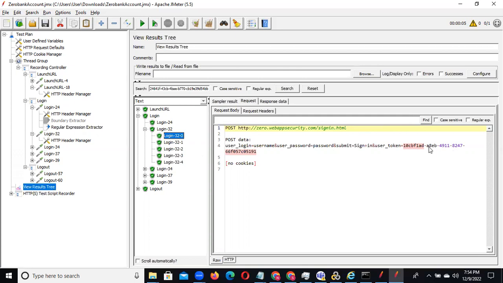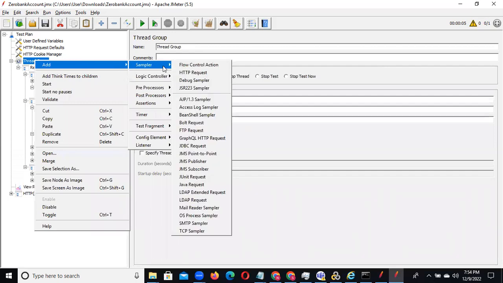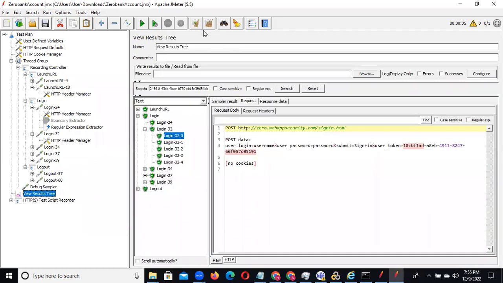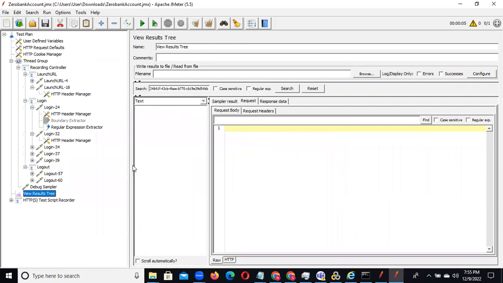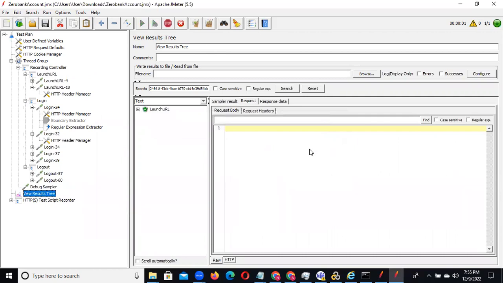So maybe you want to monitor the particular values you captured. For that we need to add a debug sampler. You can go here and add the debug sampler in the sampler. After that, we can clear the view results tree again and execute. See, launch, login and logout, and you can observe the debug sampler also came. Now you can click on this and click on the response data.